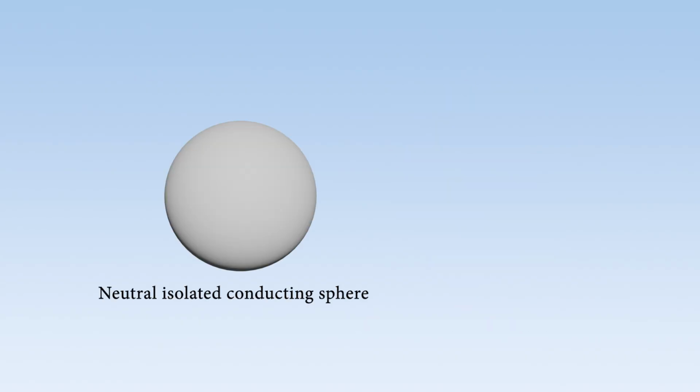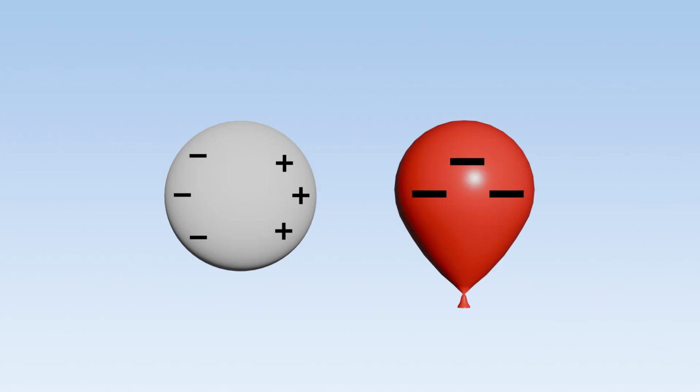Consider an isolated conducting sphere that is neutral, meaning that there is a perfect balance of both negative and positive charges. If we bring the balloon close enough to the conducting sphere, the electric field produced by the charges on the balloon will repel negative charges on the sphere, exposing positive charges in the nuclei of the material that make up the conducting sphere. Notice, however, that no actual charges have been added to the sphere.